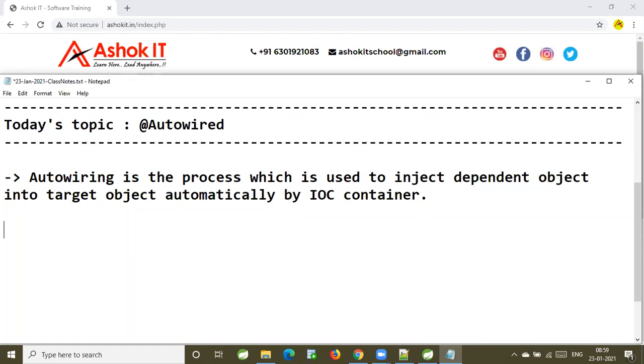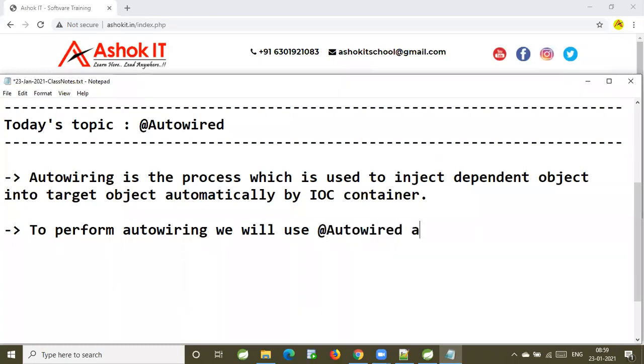To perform auto wiring, we will use the @Autowired annotation. Now, at what places can you use the auto wiring? The @Autowired annotation we can use at the below places.